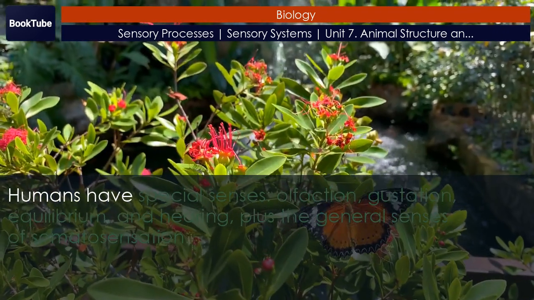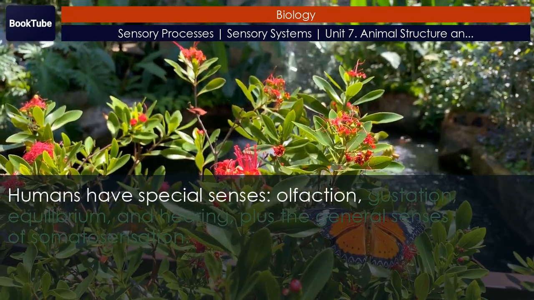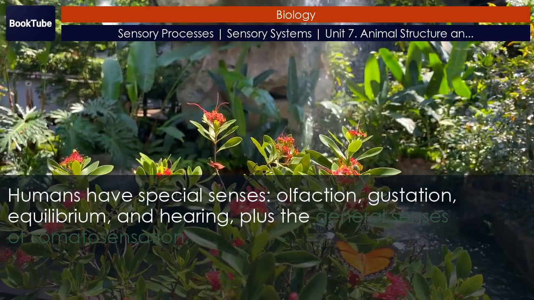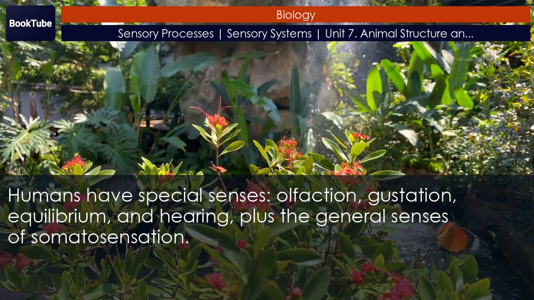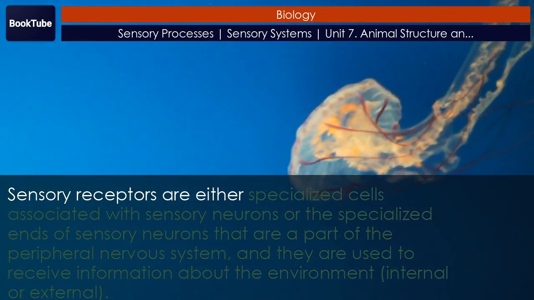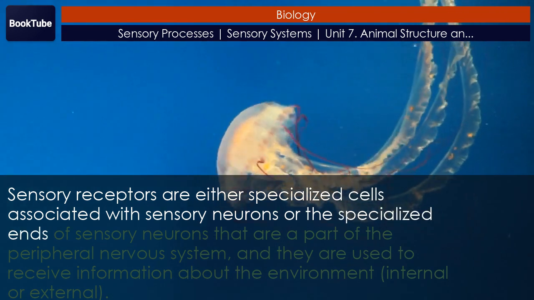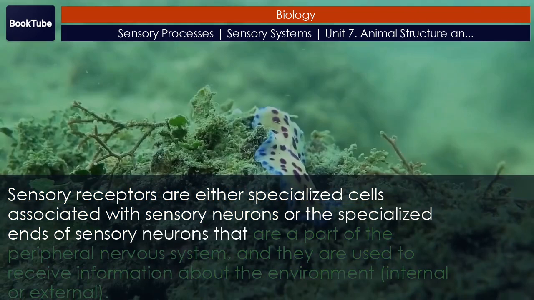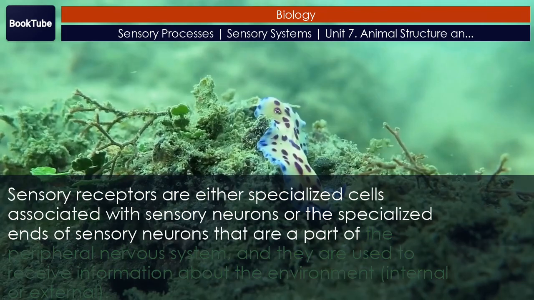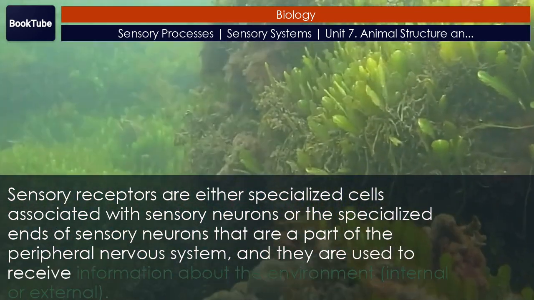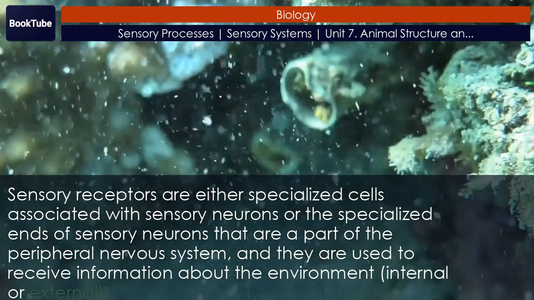Humans have special senses: olfaction, gustation, equilibrium, and hearing, plus the general senses of somatosensation. Sensory receptors are either specialized cells associated with sensory neurons or the specialized ends of sensory neurons that are part of the peripheral nervous system, and they are used to receive information about the environment, internal or external.